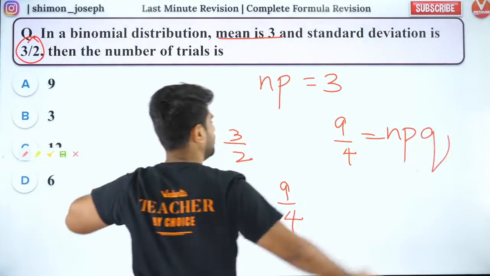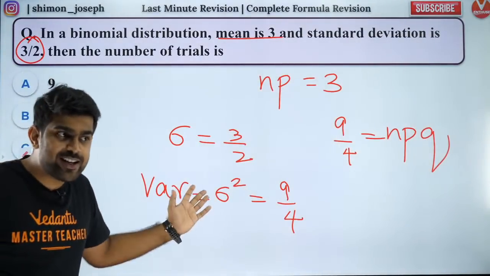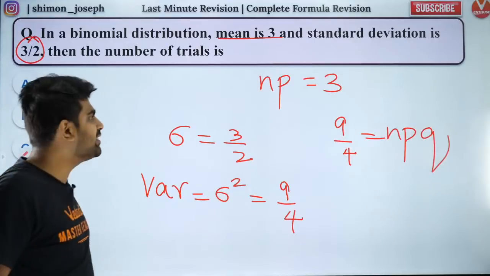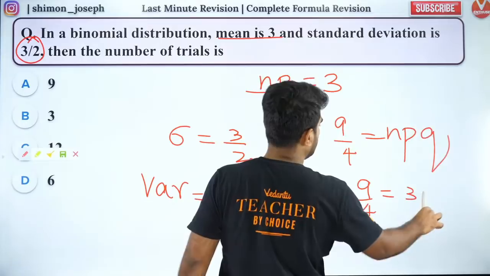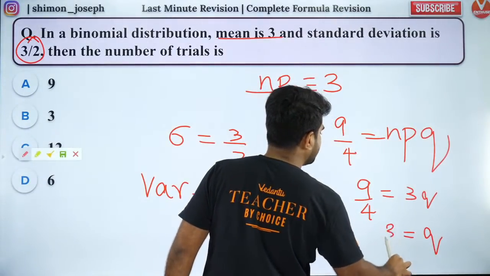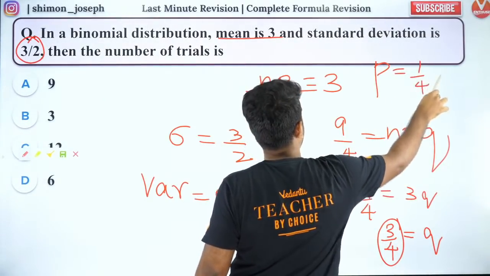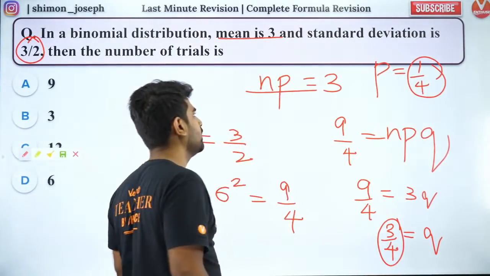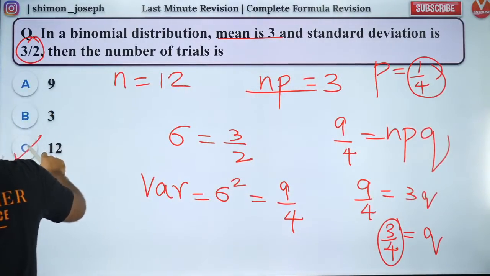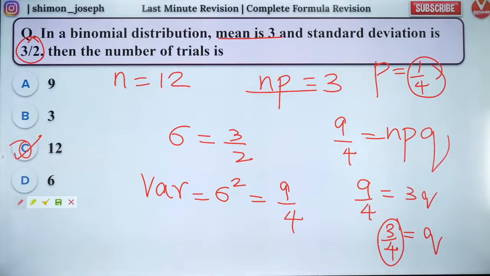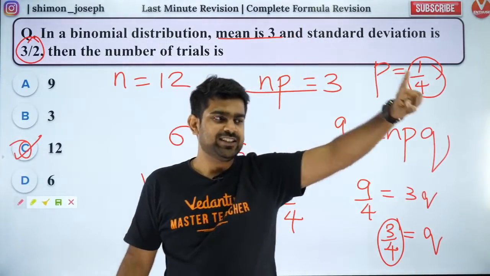Done. Can't you finish it off? Such a good question, right? You can get this in exam, man. So NP is equal to 3. So put it here. So 9 by 4 is equal to 3Q. So Q is equal to what? Failure is 3 by 4. So success will be 1 by 4, because I told you success plus failure should be 1. So I got P. So N will be what? N will be 12. Are you all happy with that? Did you all like it? Fantastic. That is amazing. Great.